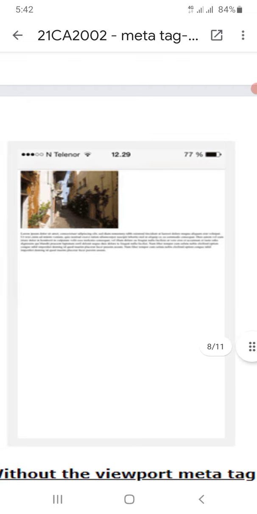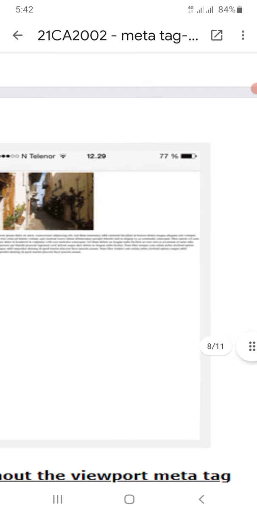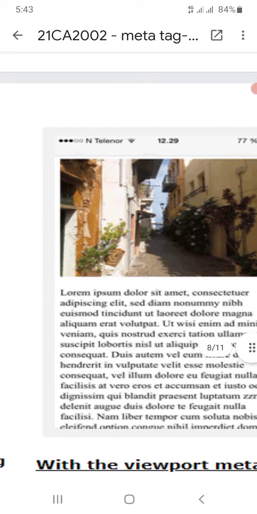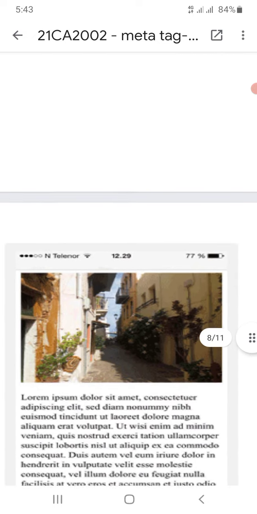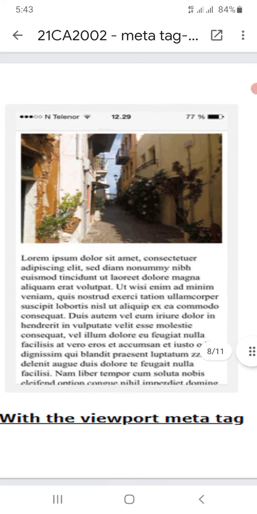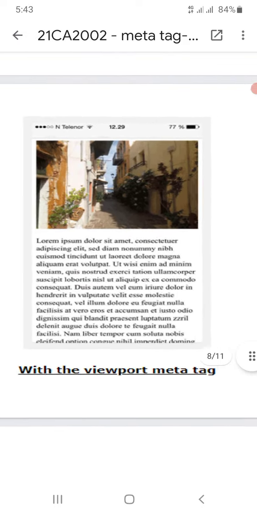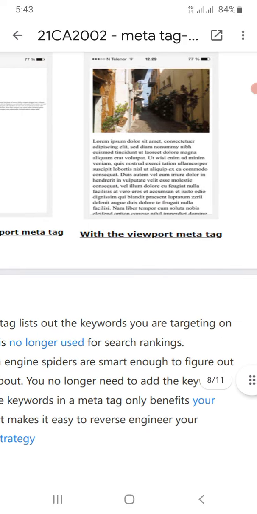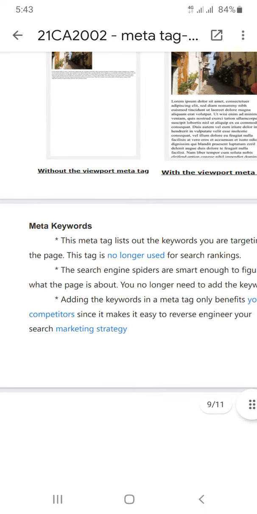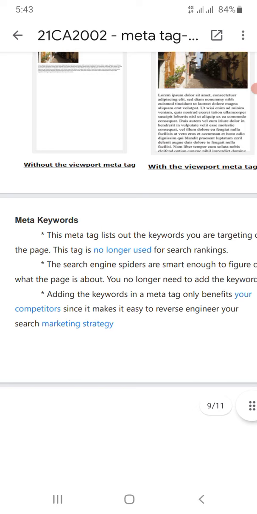If we use the meta tags when creating or writing the code, the result will be like this. So if you use the meta tag, the result will also be of very good quality. This is the help of meta tags.